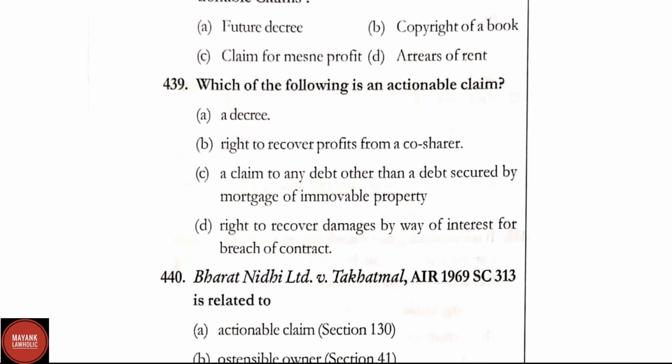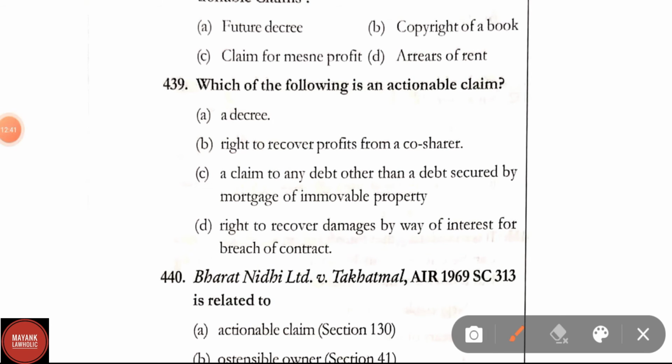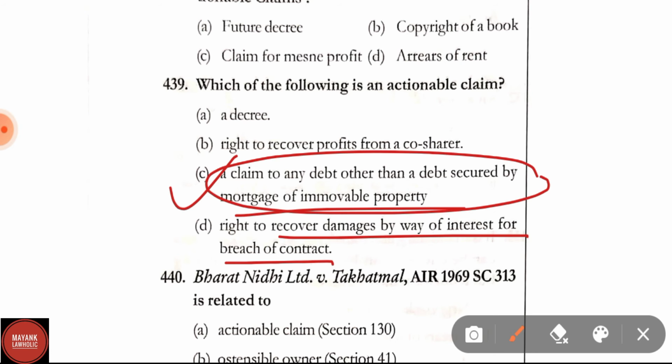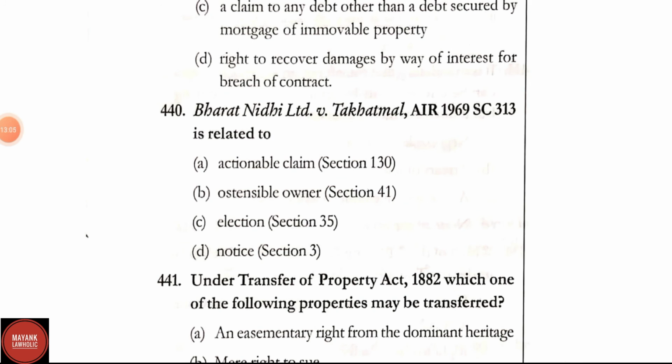Question number 439. Which of the following is an actionable claim? Options are a decree; a right to recover profits from a co-sharer; a claim to any debt other than the debt secured by the mortgage of immovable property; right to recover damages by way of interest for breach of contract. Correct answer is option C, that is, a claim to any debt other than a debt secured by mortgage of immovable property.